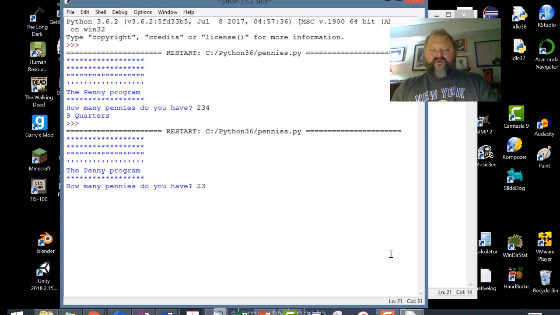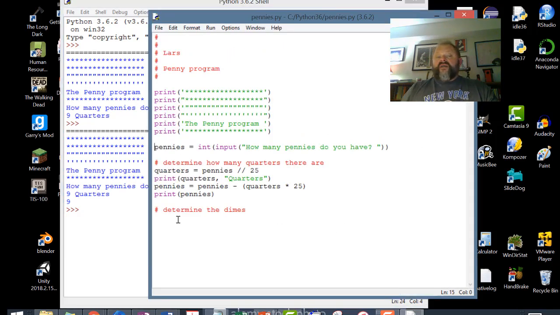I'm going to use the same variable, so we have a control. It's going to tell us 9. Okay? So we know that there are 9 pennies left in there. So that's a good thing, because now we know that our pennies have the quarters removed from them, so they're ready to be looked at as far as the dimes.